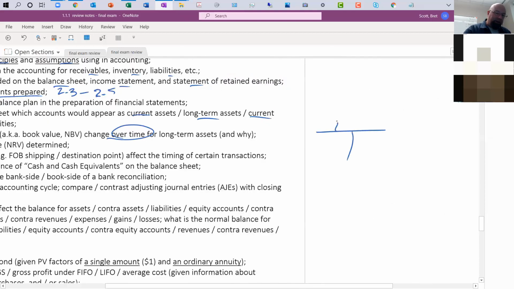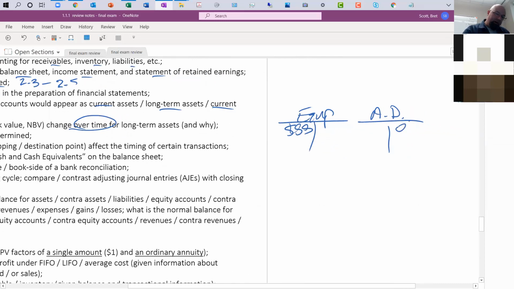We have the equipment account of some value, and you set up an accumulated depreciation to record the theoretical wear and tear. Initially, it starts off at 0, so the carrying value essentially is just the cost, okay? But over time, it shrinks. The carrying value shrinks over time. Why? Because we keep recording depreciation.